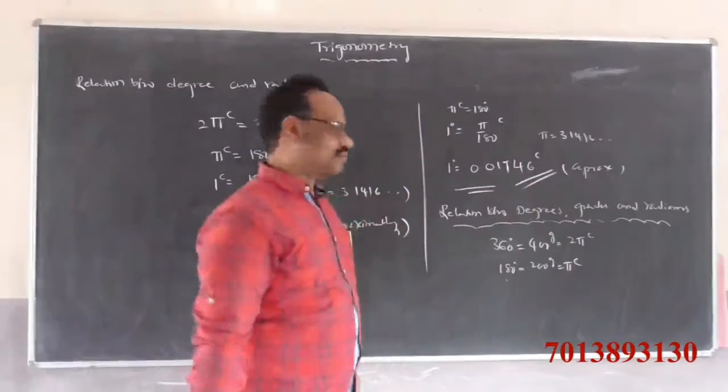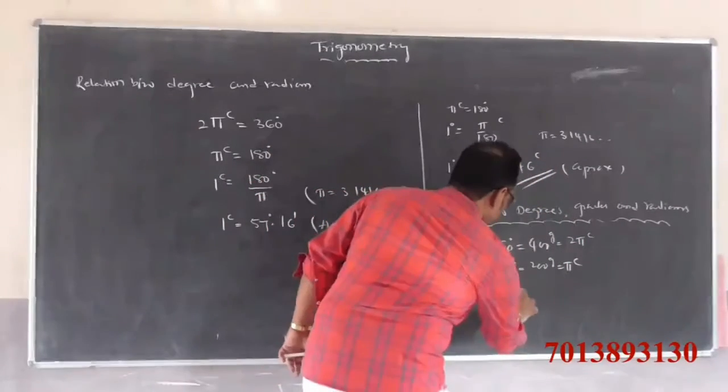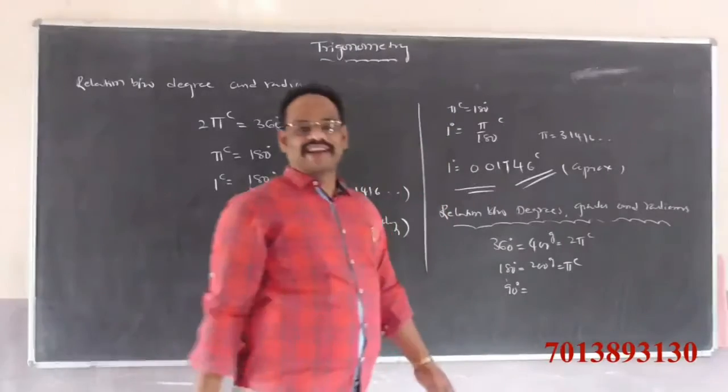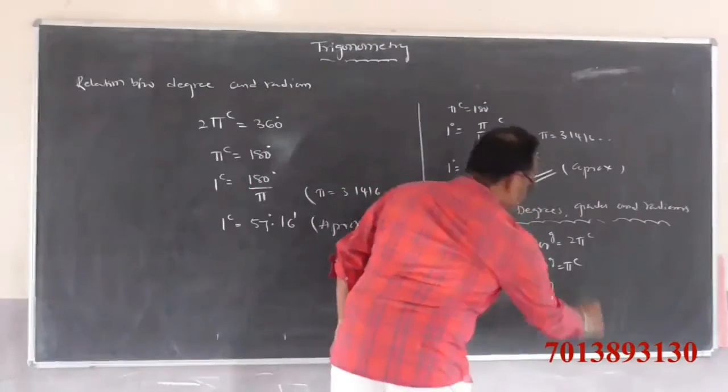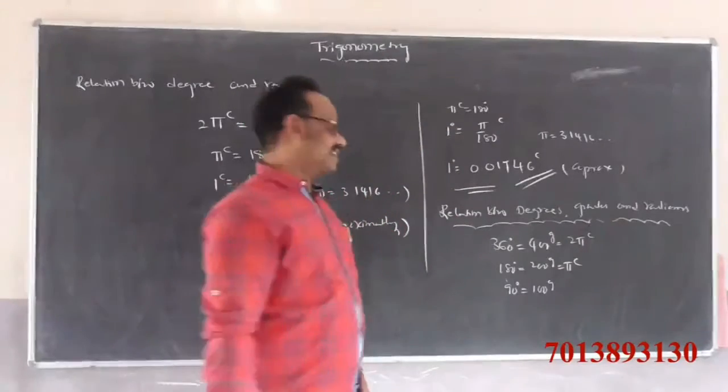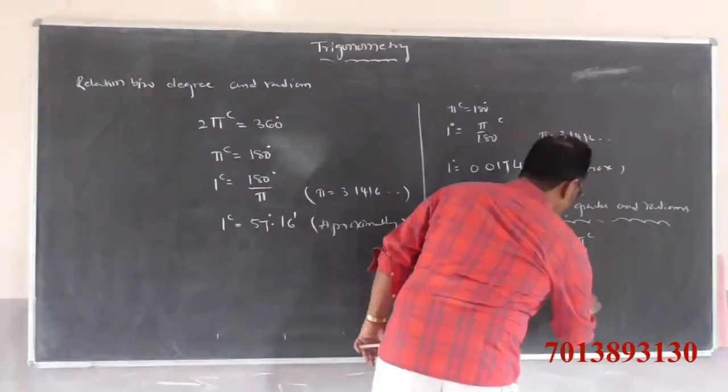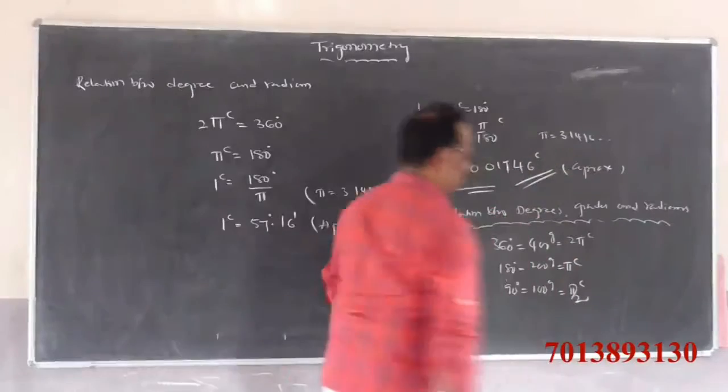Again divided by 2, we get 90 degrees. One right angle is equal to 90 degrees. In grades, one right angle is equal to 100 grades. In radians, one right angle is equal to pi by 2 radians.